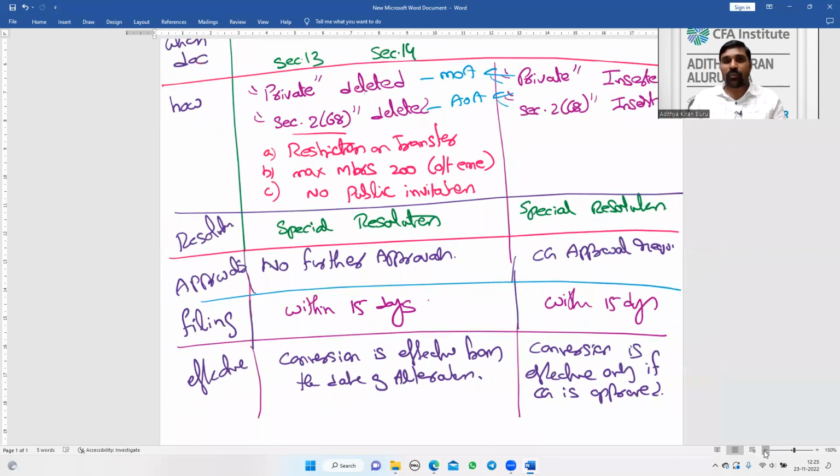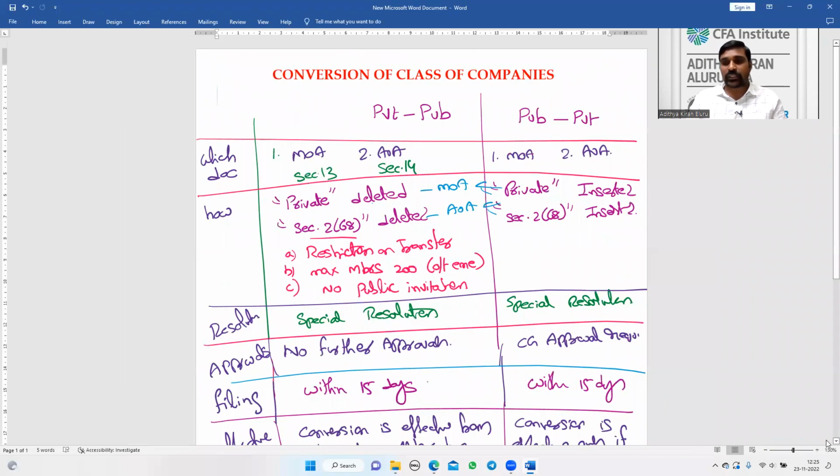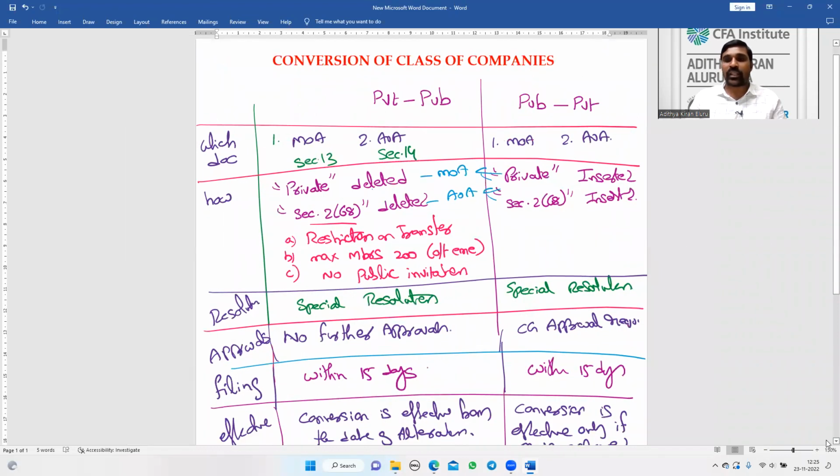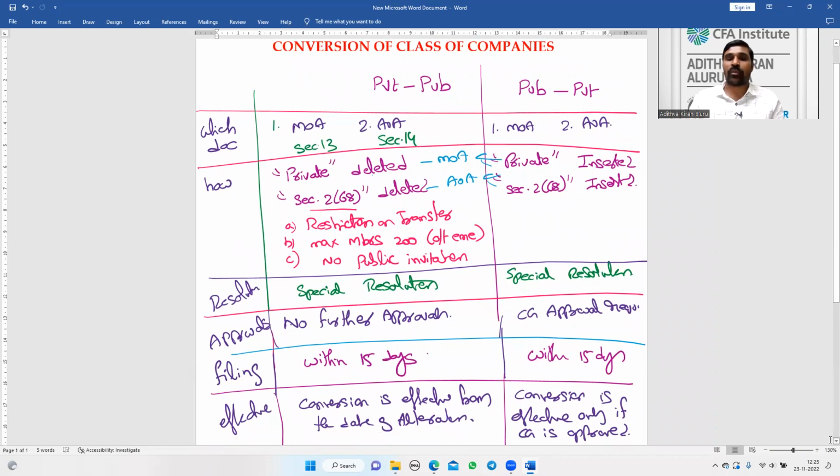So this is the overview of the procedure for conversion of companies. Common points are there. Hardly one difference, that is the central government approval. Apart from that, the rest of the provisions are the same. Two documents are altered: memorandum and articles. If it is moving from private to public, the word private is deleted in the name clause of MOA, and Section 2 clause 68 conditions are deleted in the articles. Public to private is also the same, but we have to insert. Resolution in both cases is a special resolution.